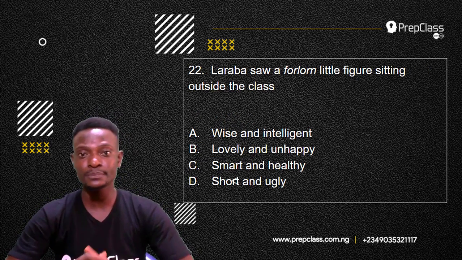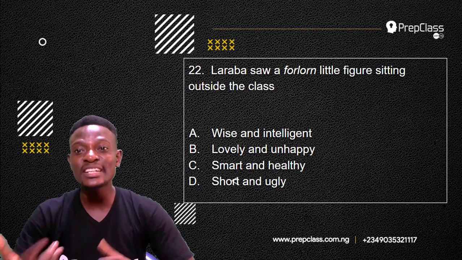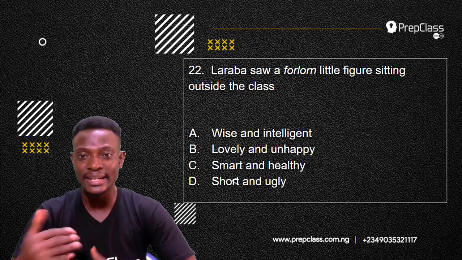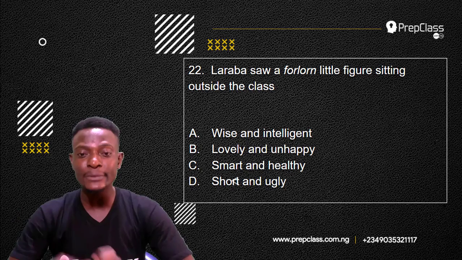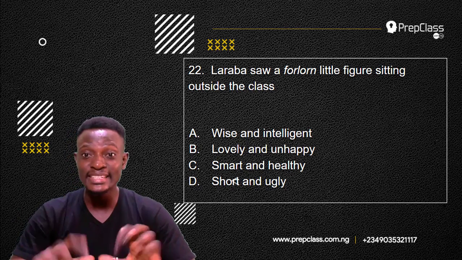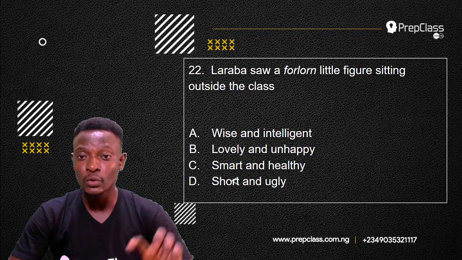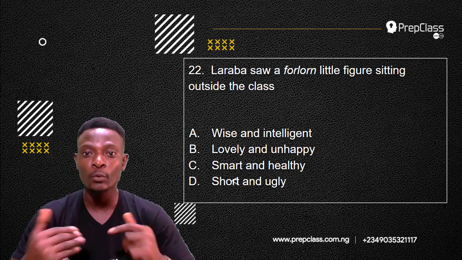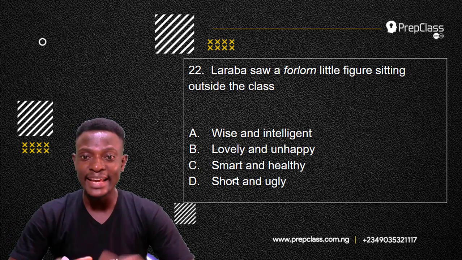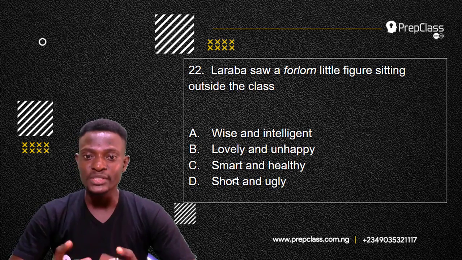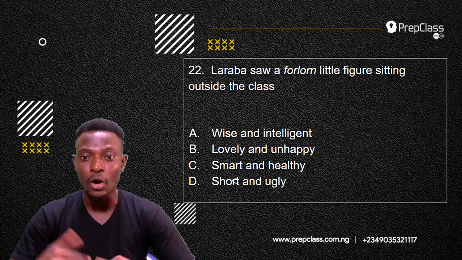Question number 22. Question 22 reads, Laraba saw a forlorn little figure sitting outside the class. Now, the word in italics here is forlorn. We have to select the option that is nearest in meaning to the word in italics. Option A is wise and intelligent. Option B is lovely and unhappy. Option C is smart and healthy. Option D is short and ugly.